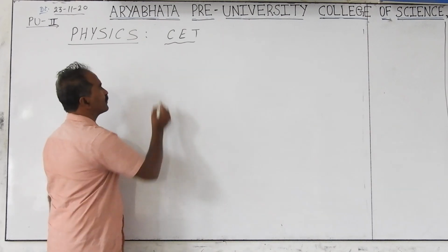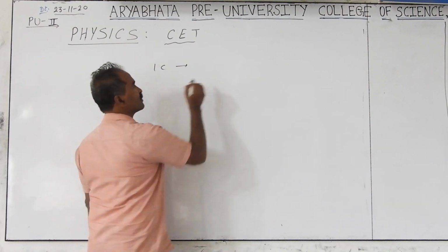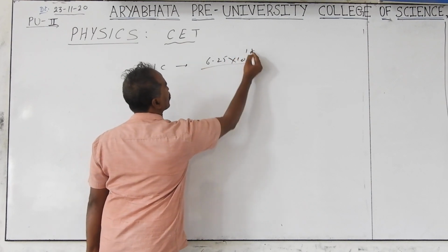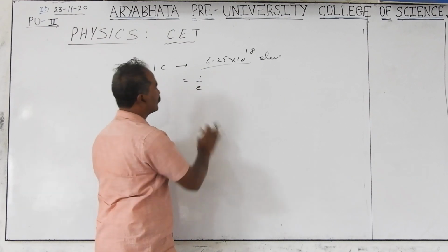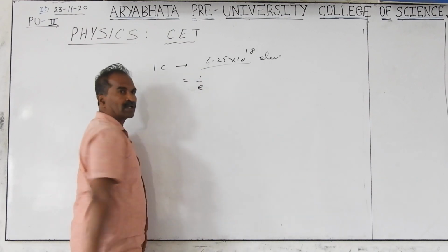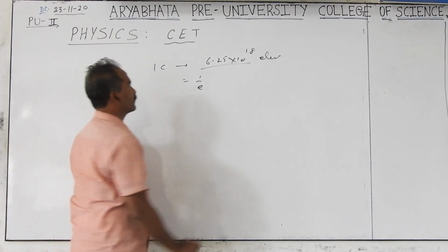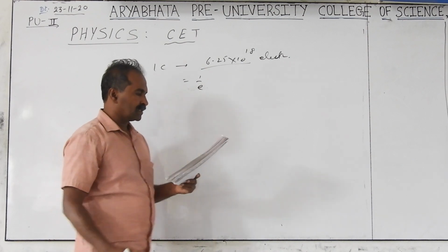1 coulomb of charge contains how many electrons? You have to remember this number: 6.25 times 10 to the power of 18 electrons. Number of electrons equals 1 by e, where e is the charge of the electron. That value is equal to 6.25 times 10 to the power of 18 electrons. This is a concept point, but you need to know it.